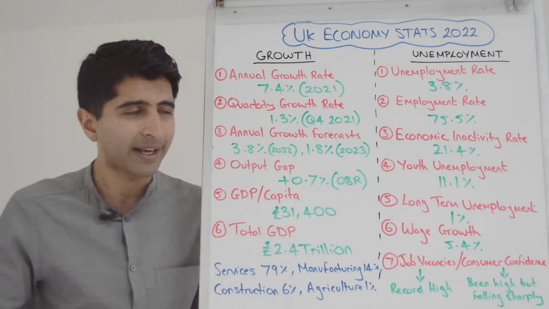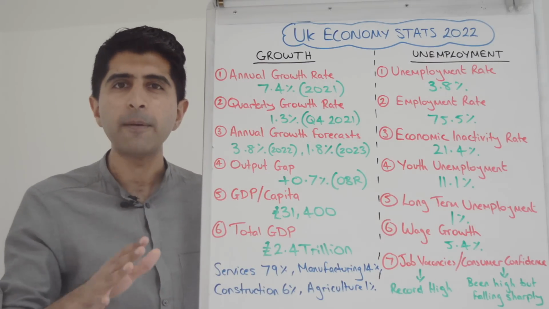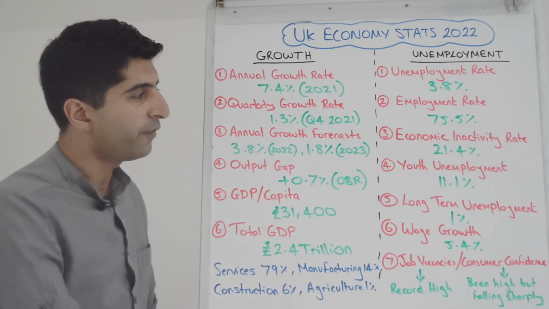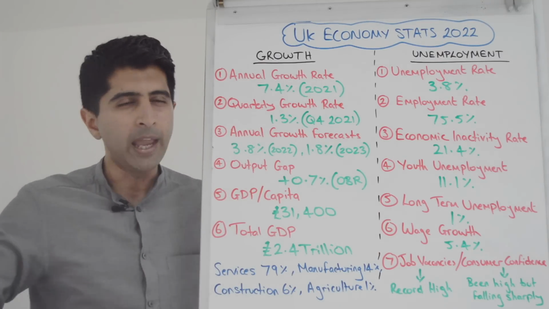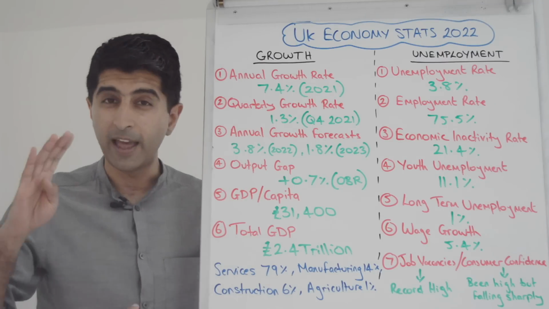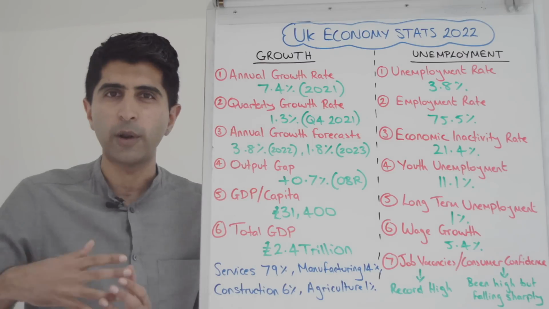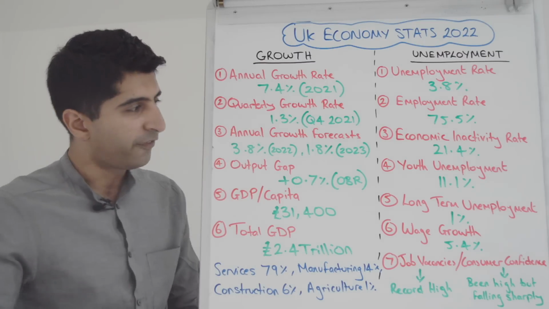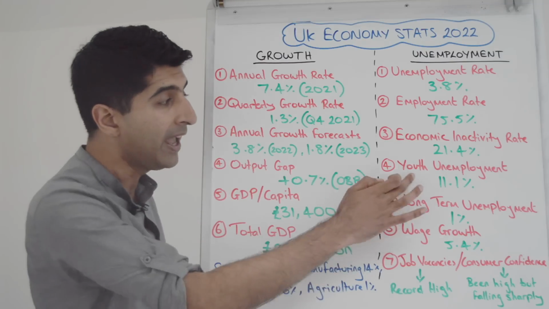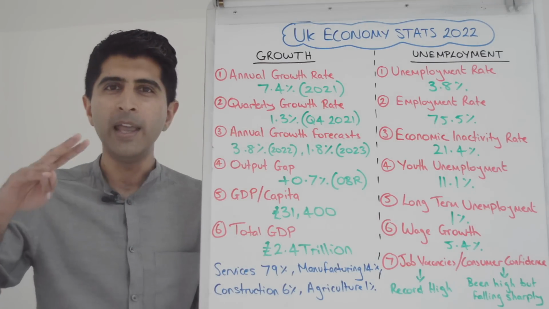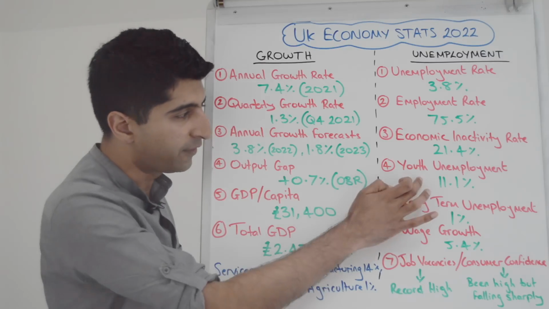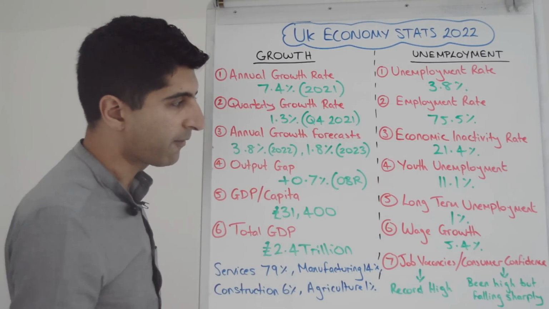Youth unemployment has come back down. This peaked at 14.5% during the COVID years, now down to 11%, just like it was pre-COVID. Not surprising that this figure went up. It's normally youngsters that lose their jobs the quickest in a deep recession because they're low skilled in terms of work skills. They don't have much work experience. So firms tend to let them go the quickest, and they're also very easy to re-employ. And as we've seen recovery in tourism, in leisure, in hospitality, industries that tend to hire a lot of young workers, we've seen that rate come back down again to around the 11% mark.